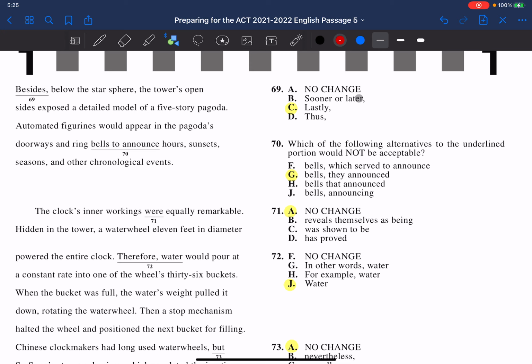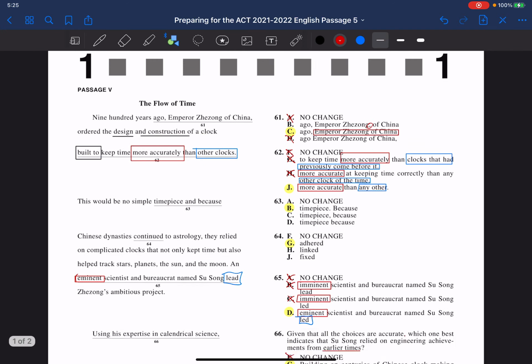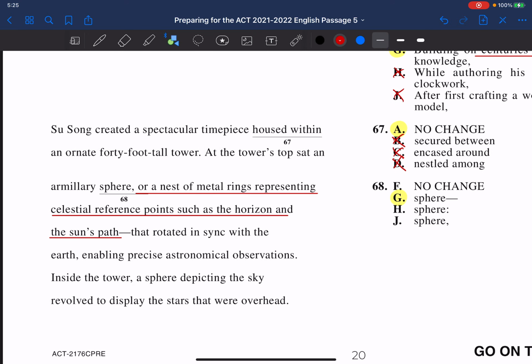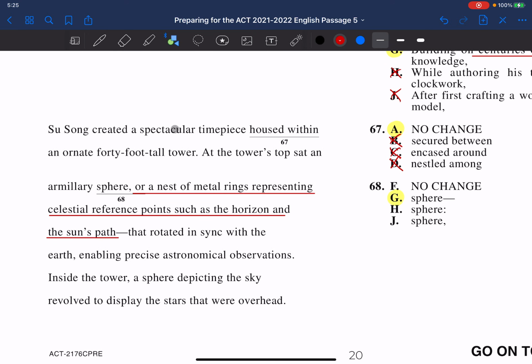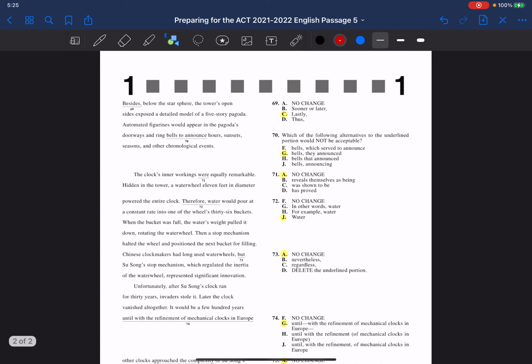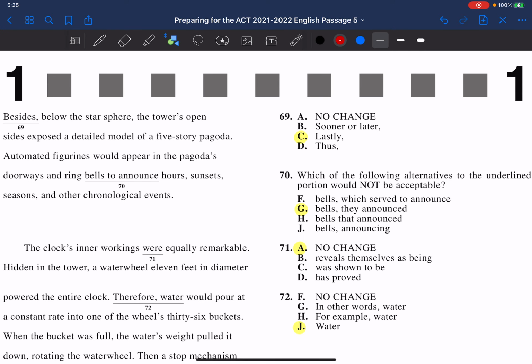Now, next one is sooner or later. Now this one is about time in terms of when things were made. But we don't really talk about that. What we're doing here is we're talking about all the features that this timepiece has. And so we're kind of listing them out. So therefore, the answer is letter C, because this is the final detail that's being described here.